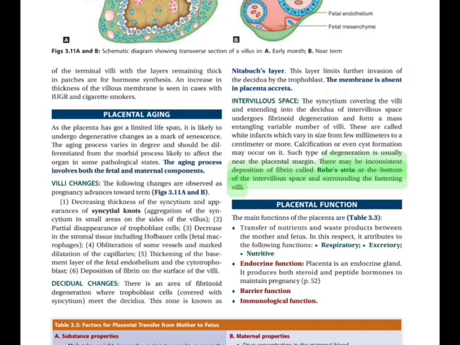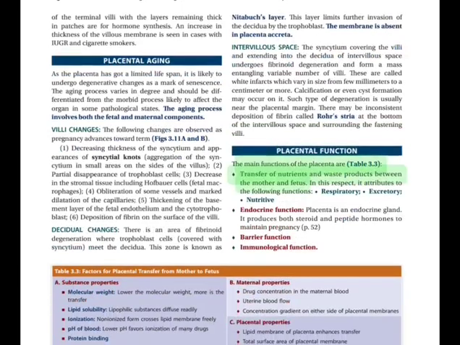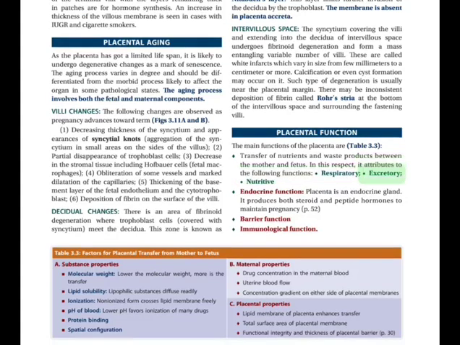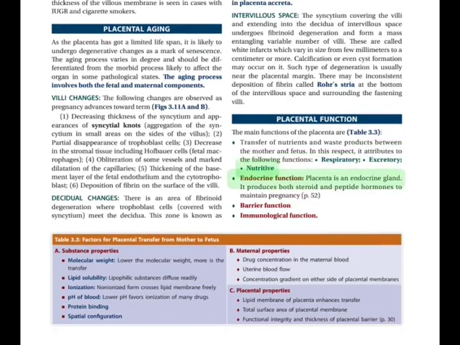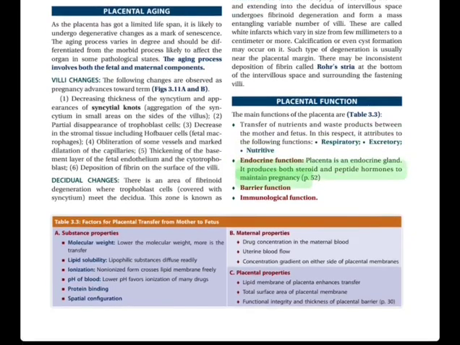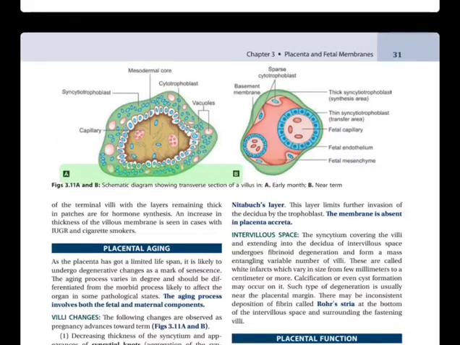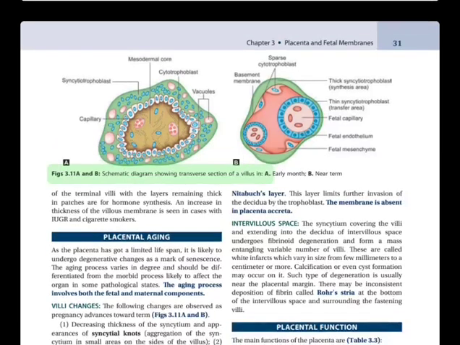Placental function. The main functions of the placenta are, Table 3.3: transfer of nutrients and waste products between the mother and fetus. In this respect, it contributes to the following functions: respiratory, excretory, nutritive. Endocrine function: placenta is an endocrine gland. It produces both steroid and peptide hormones to maintain pregnancy. Barrier function. Immunological function.